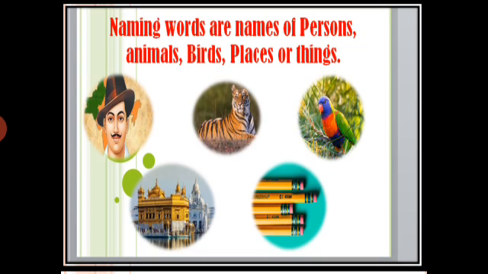And what is the next? What are these? These are pencils. So which category does it belong to? It belongs to the things. Okay, so all these things which you have seen here are called naming words. The things that have names, it may be person, place, things, animals, birds, are called naming words. Got it? Now let's see the next.